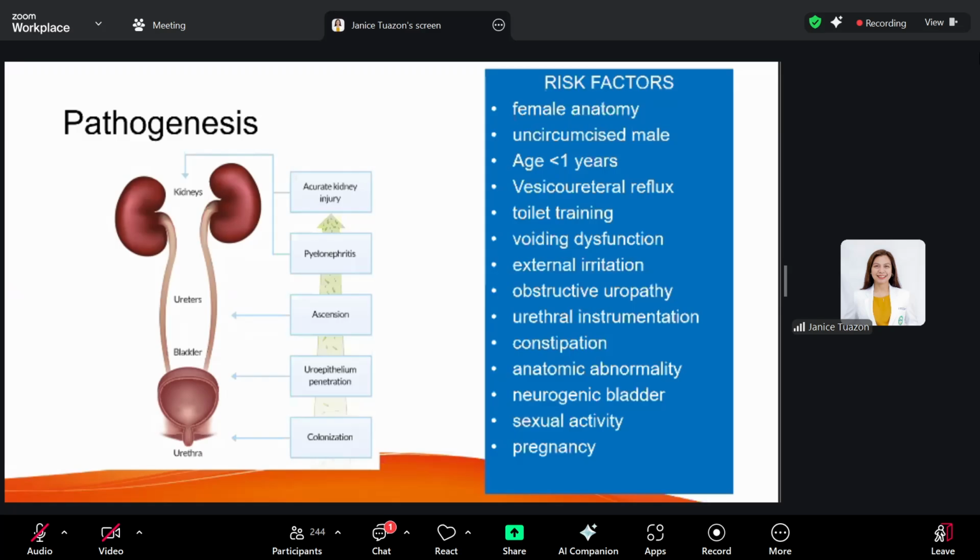These are risk factors of developing UTI. Female anatomy, why? Because of the anatomic distance of your anus and the female anatomy. Uncircumcised male, age less than 1 year, presence of vesicoureteral reflux, toilet training even, because sometimes they have urinary stasis for children undergoing toilet training, voiding dysfunction, external irritation, etc. So these are the risk factors.